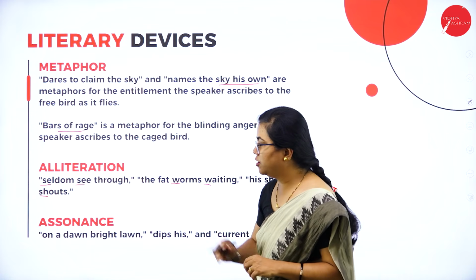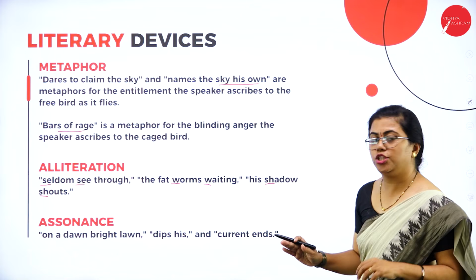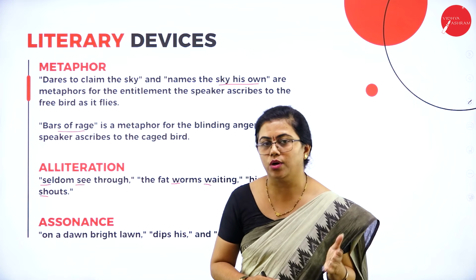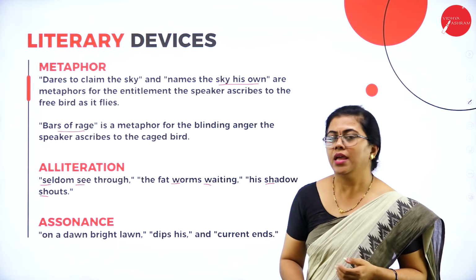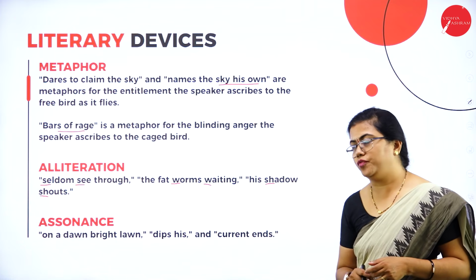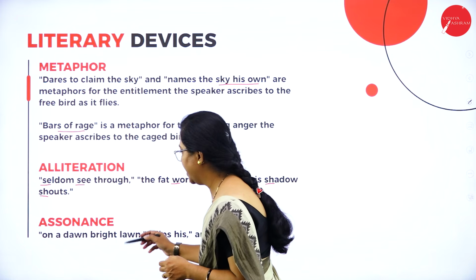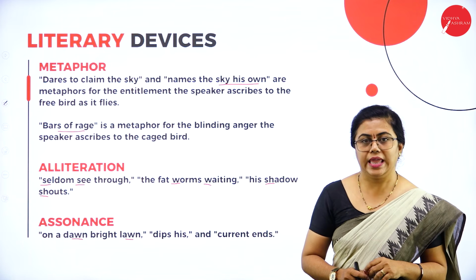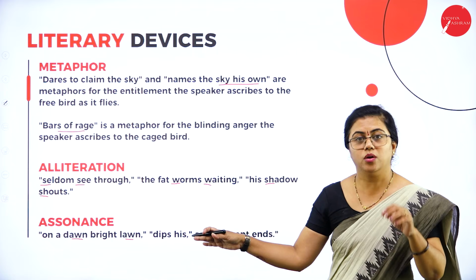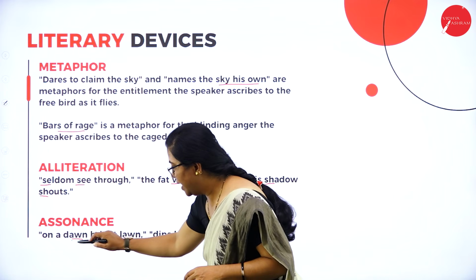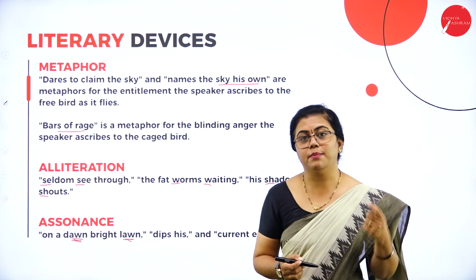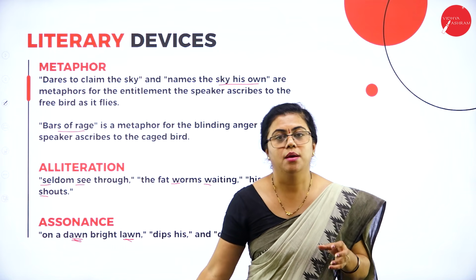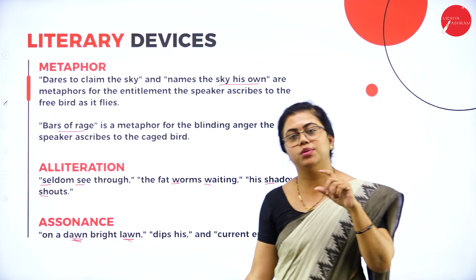Okay. So next we move on to assonance. Assonance is the repetition of vowel sounds in the middle of the words. A, E, I, O, U, the vowels and the sounds that are produced by them, they have to be repeated in the middle of the word. So on a dawn, bright lawn. So the a sound is repeated. The sound which is made by A. Fine. It need not have to be only A there. The letters that are there need not be vowels only, but the sound that is produced. Okay, it can be a combination of two letters, but the sounds that are produced should be vowel sounds only.